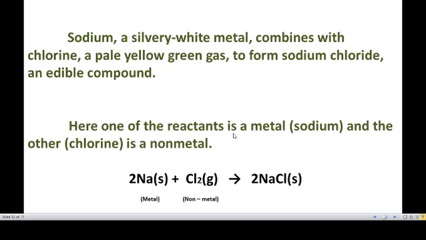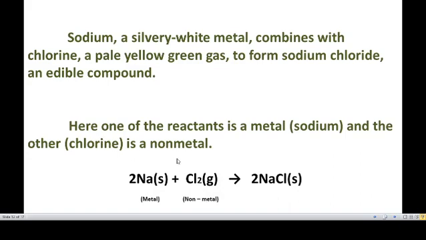Here, one of the reactants is a metal, that is sodium, and the other, chlorine, is a non-metal. 2Na plus Cl2 gives 2NaCl. This is the product.